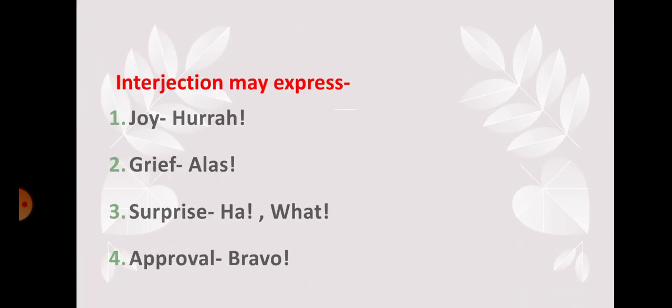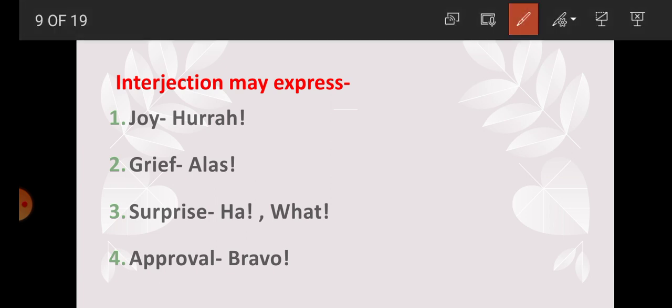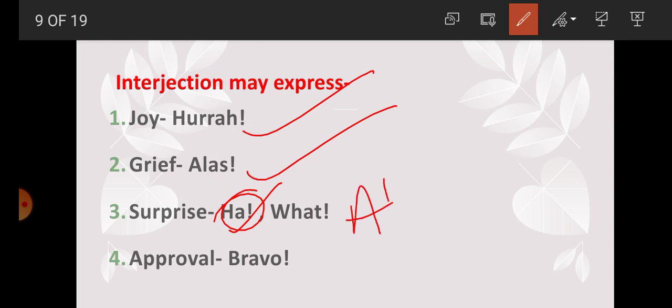Now students, interjections may express different types of feelings. For example, for joy we can use hurrah, for grief we can use alas, for surprise we can use ha or what, and for approval we can use bravo. So here we got, students, that interjections may express different types of feelings.